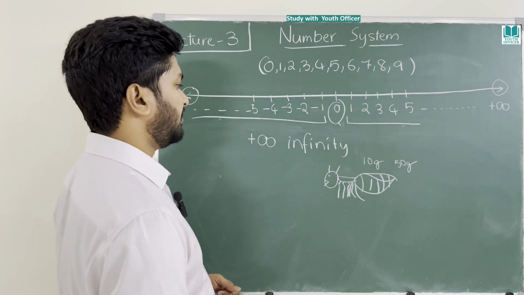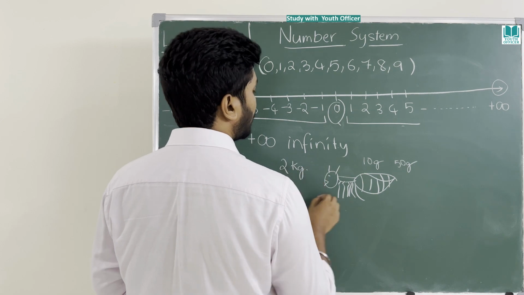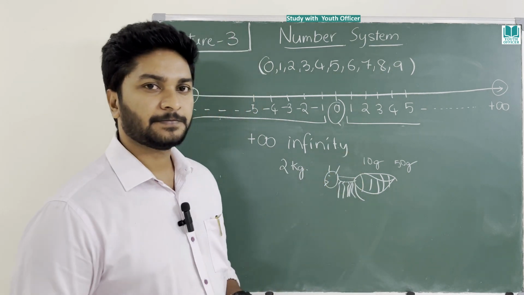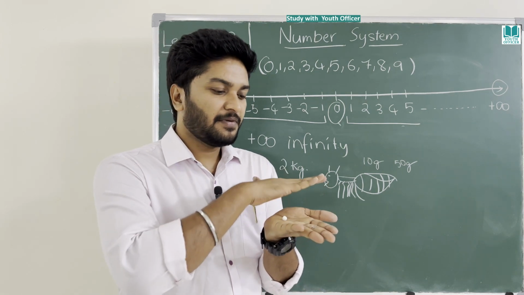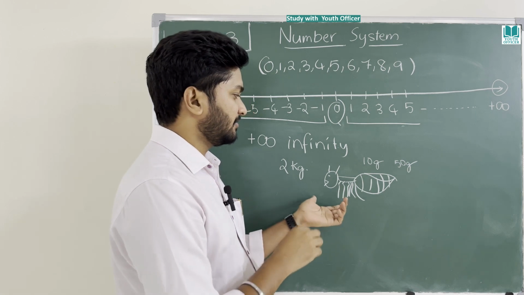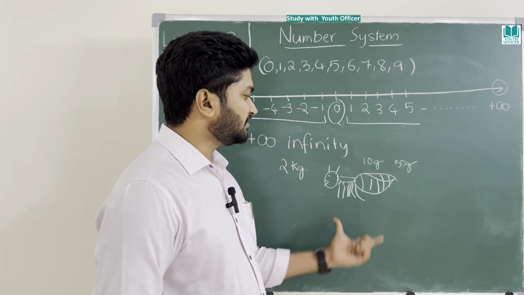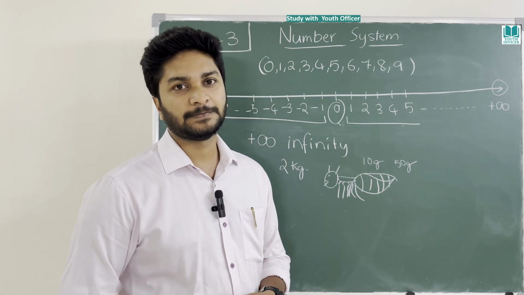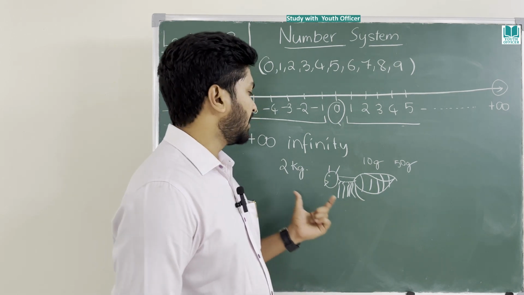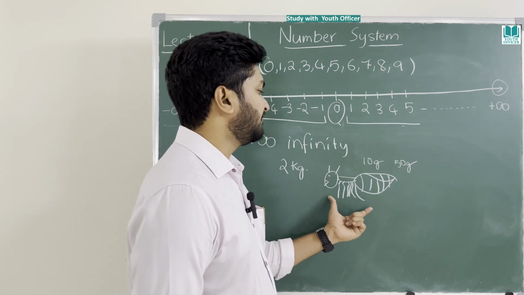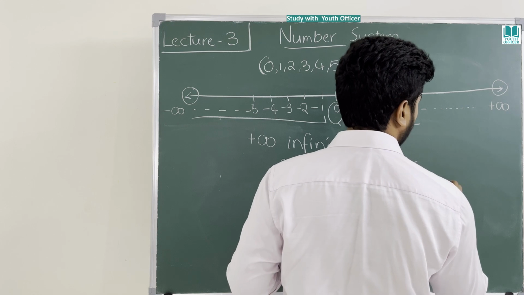What if I put 2 kg of weight on top of an ant? What will become of it? It will become papad. It will become a flat surface. It will be dead, my friend. That means 2 kg is too much for the ant. Now this 2 kg is infinity for this ant. We call this 2 kg infinity.